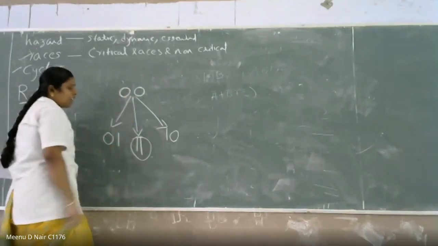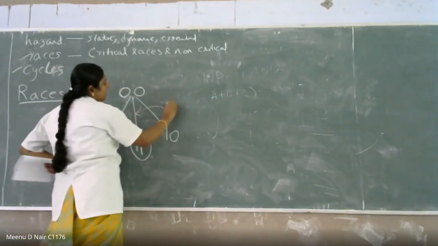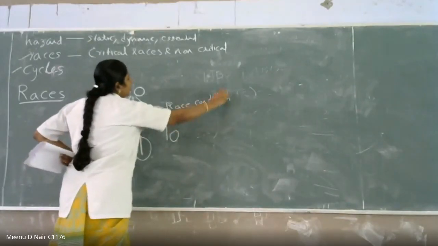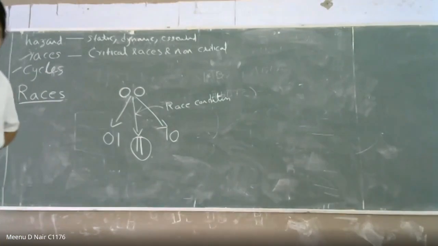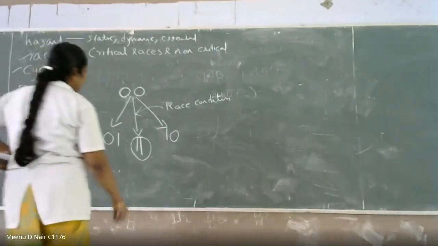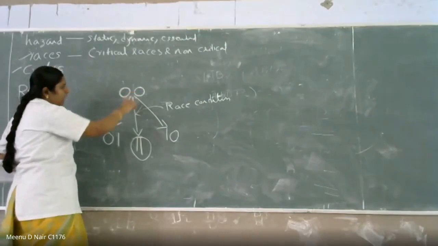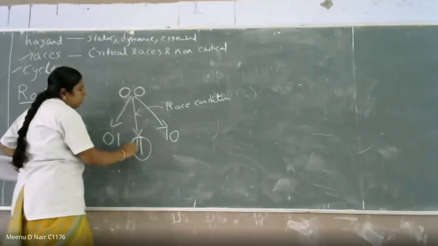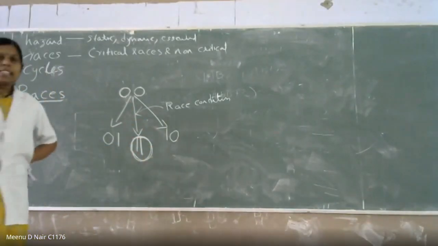If two bits change at the same time, you can call this a race condition. Because in the transition you can make only a single-bit transition, either 0 0 to 0 1, or 0 0 to 1 0. So 0 0 to 1 1 is not possible. That is known as the races.